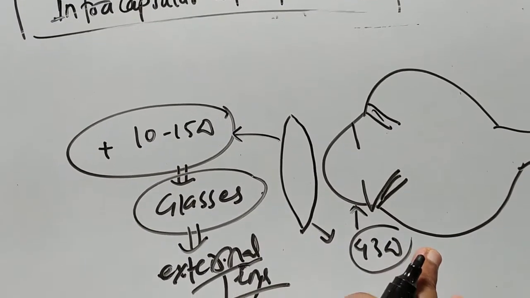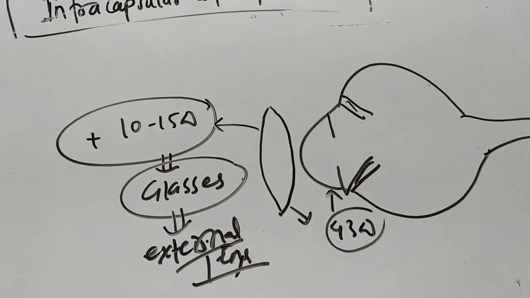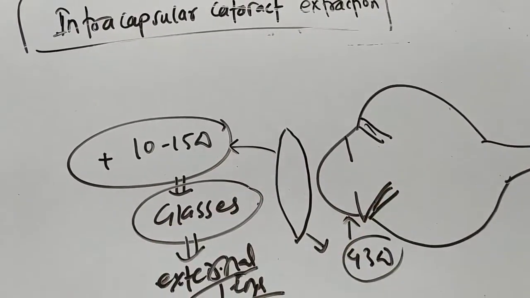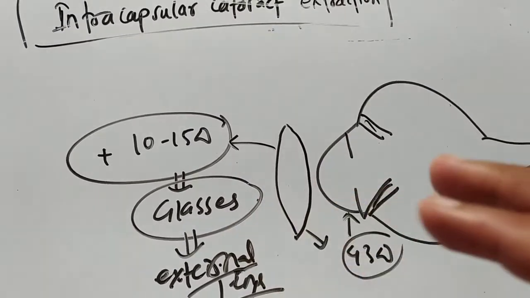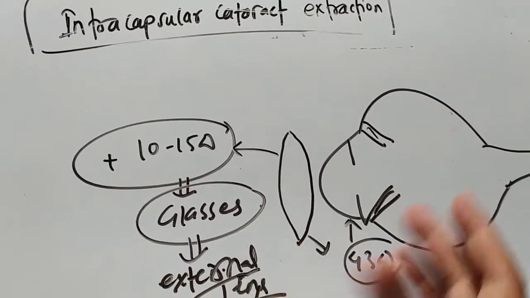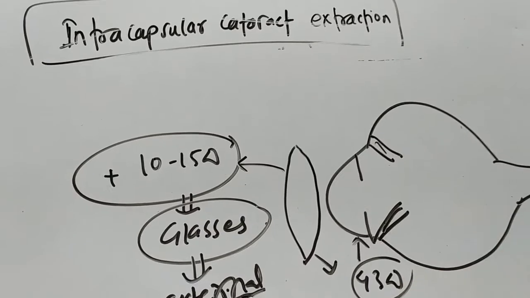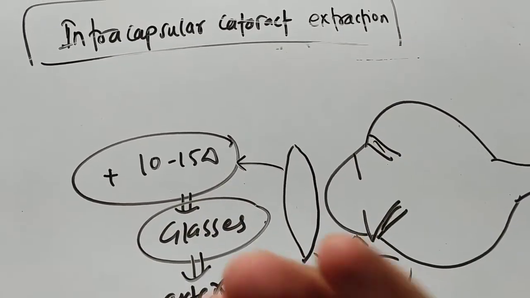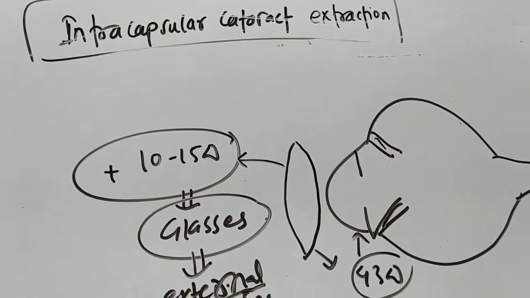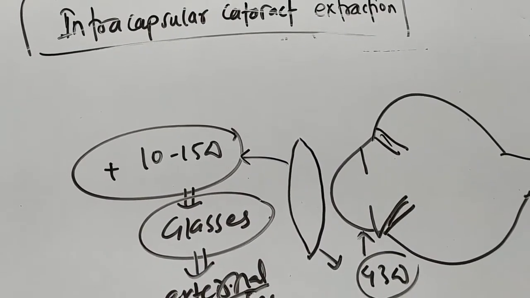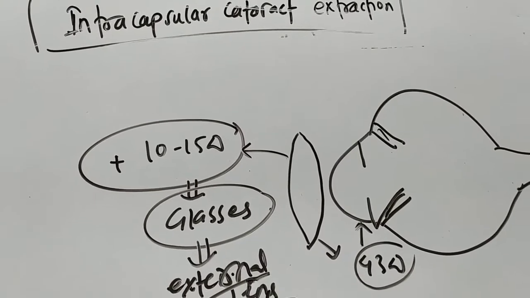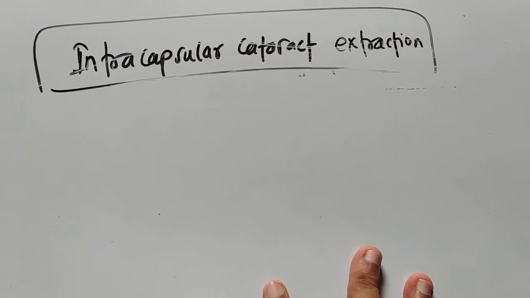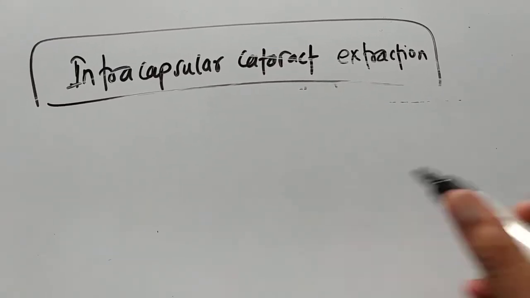But what happens when the doctor gives the patient an external glass of 10 to 15 diopter? Then the patient should be happy, so that his sight is restored. The patient should be happy, but the patient became sad. So what was the reason that the patient became sad, though he wore the glasses of 10 to 15 diopter? What was the problem with the glasses?